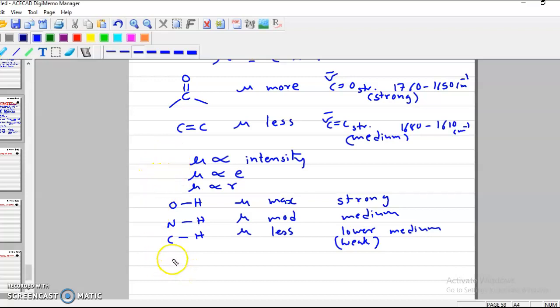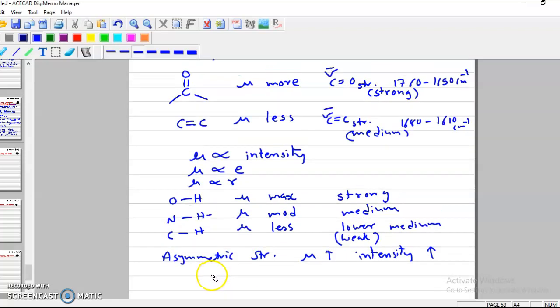Remember, asymmetric stretching always brings higher dipole moment, and in that case intensity will be increasing. So asymmetric stretching always has higher intensity than symmetric stretching. As we see, in asymmetric stretching mu will be high and therefore intensity will be more comparatively.